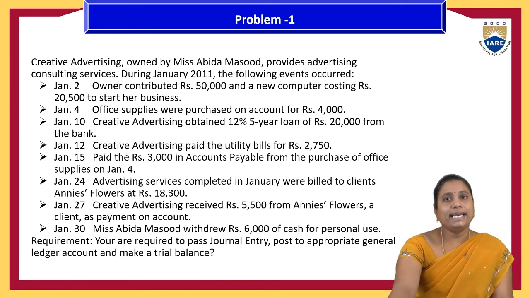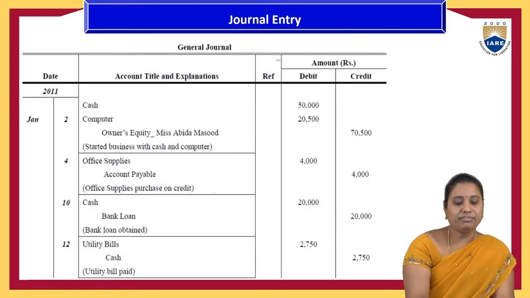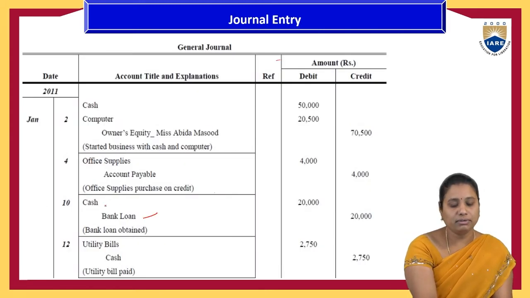January 10th, Creative Advertising obtained a 12% 5-year loan of 20,000 from the bank. They have taken the loan amount in cash, which comes into the organization. Cash is a real account, and the bank loan account is also real.